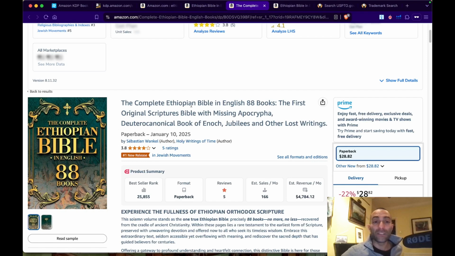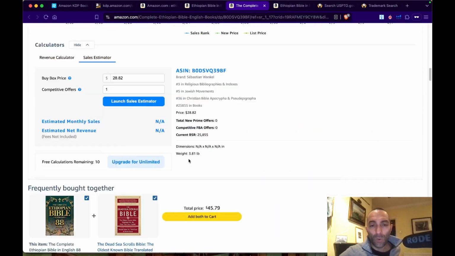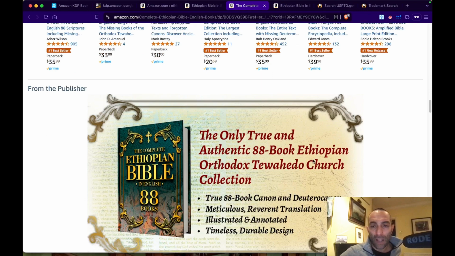The Complete Ethiopian Bible in English 88 Books is a title that I'm not a big fan of. The first original with missing Apocrypha. So it's clever though. Just put whatever he needs to put there in a clever way, and it's not too bad, to be fair. He put missing Apocrypha so he doesn't get in trouble with that other guy, and it's great. The thing is, you don't want to put here on the A+ content the only true and authentic.